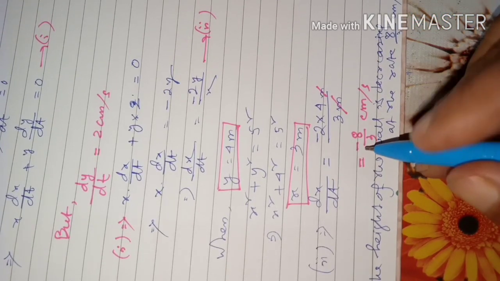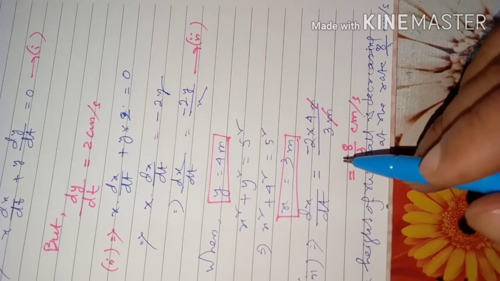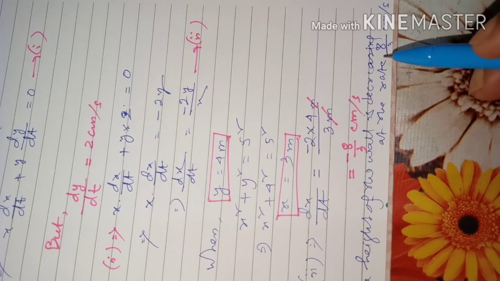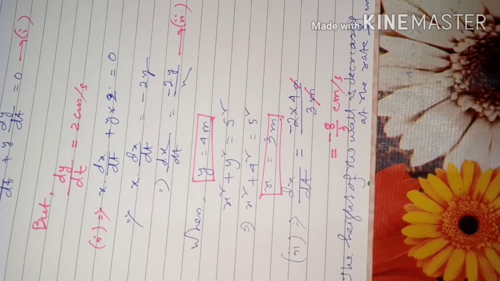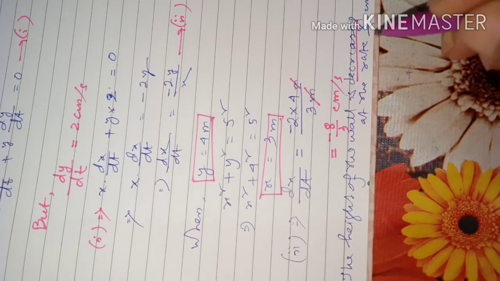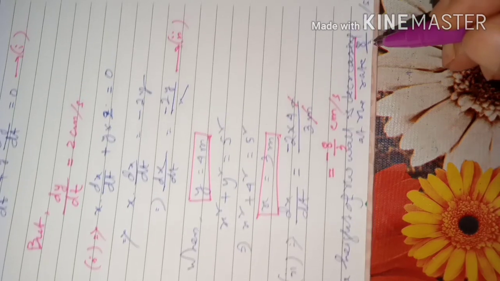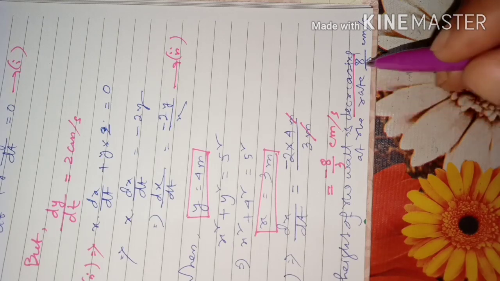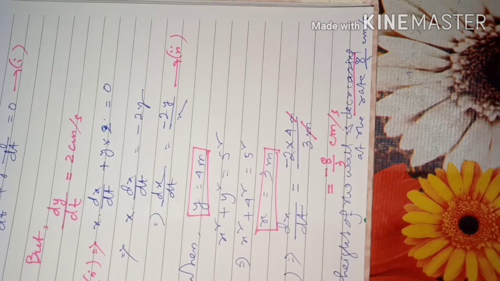Minus sign represents what? Decreasing rate. And if it is positive, it will be increasing rate. So when we are saying in words that it is decreasing, we don't require the minus sign. So we will just write the height is decreasing at the rate of 8/3 centimeter per second. This is the answer.